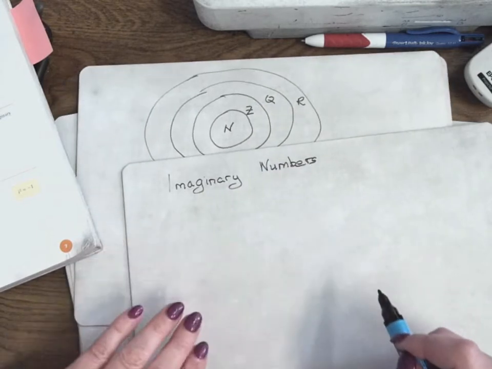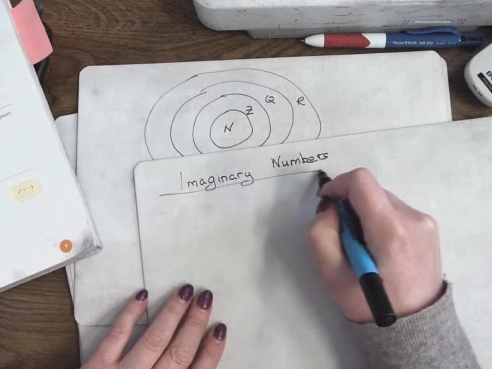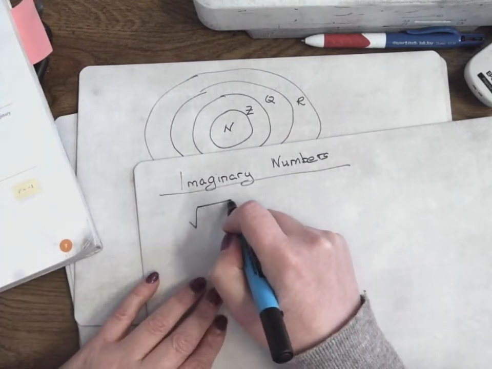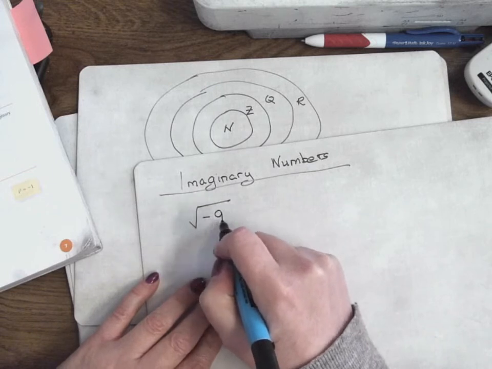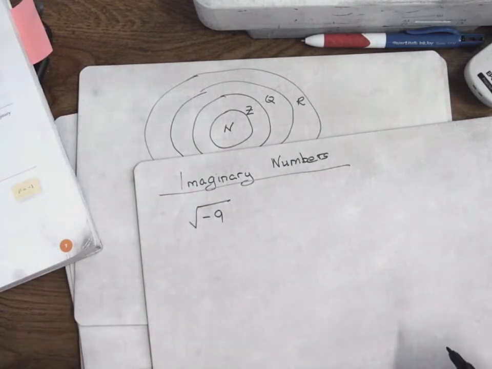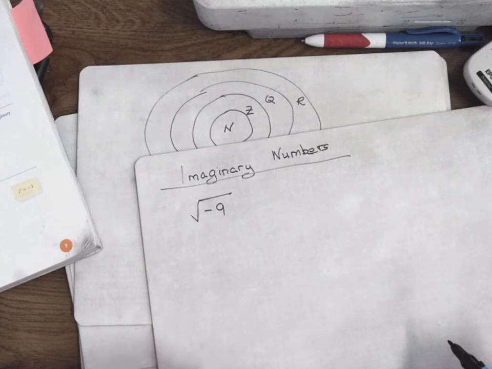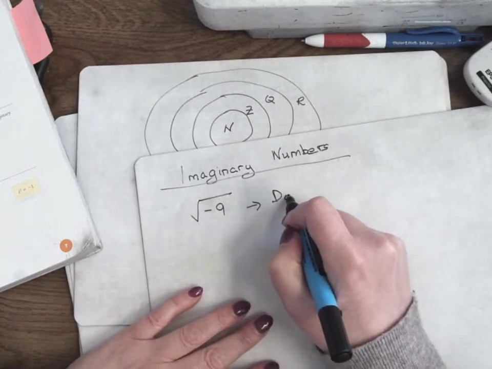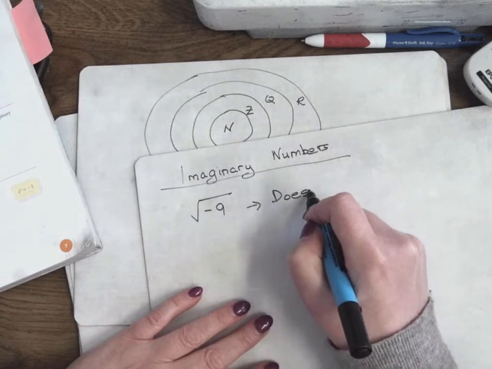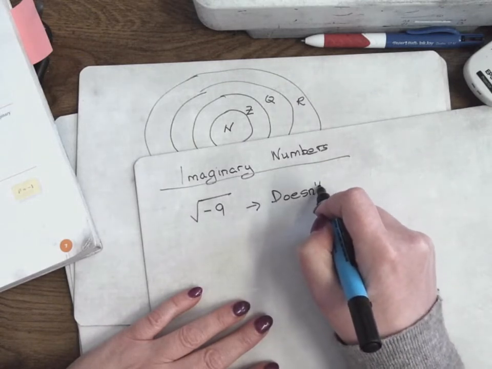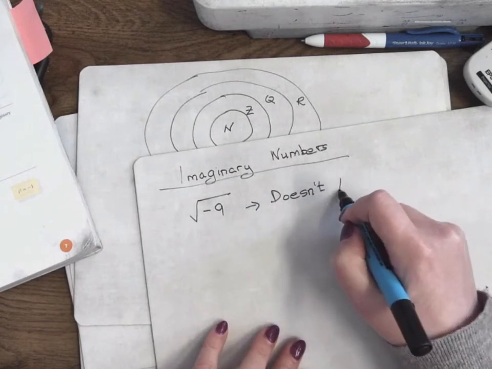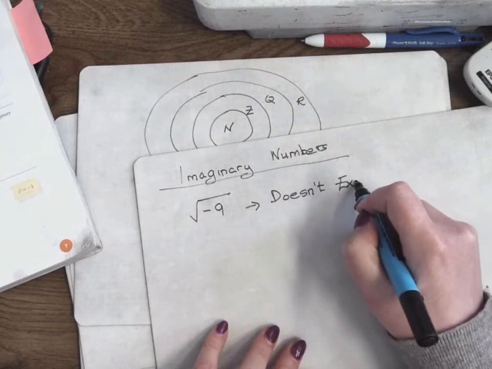Just bear with me a minute before I write anything down. Try to get the square root of -9. Does anyone know what the square root of -9 is? No, and if you do it in a calculator, it doesn't exist. As in, no number squared will give you -9, because -3 squared is +9, isn't it? So the square root of -9 doesn't exist.